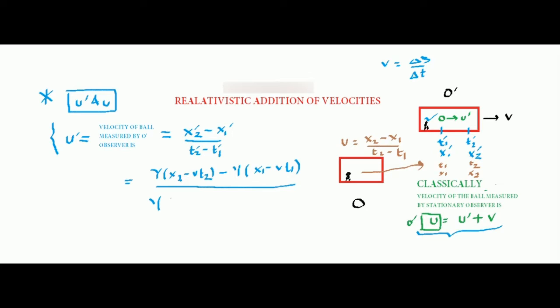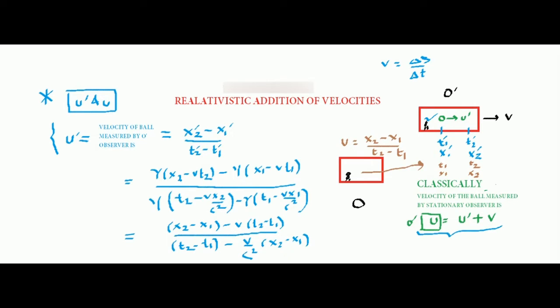There will be a gamma factor. When you convert into t2, you'll get t2 minus v x2 by c square. So this is the conversion of t2 dash, and then I can write it for t1 dash. Now for the next step, I'll be skipping some steps. You need to do some simple algebra, and you will find that the next step goes like this.